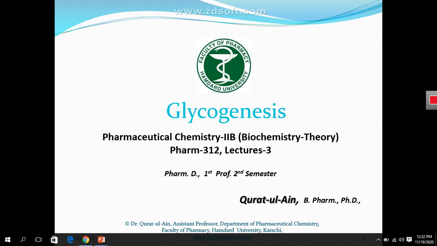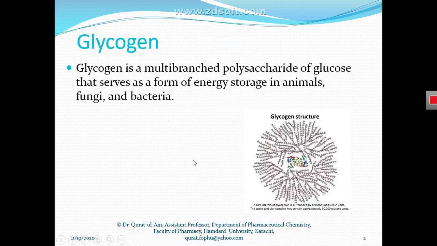In glycogenesis we are going to study the synthesis of glycogen, how glycogen is synthesized in our body. So first of all, we will see what this glycogen is.